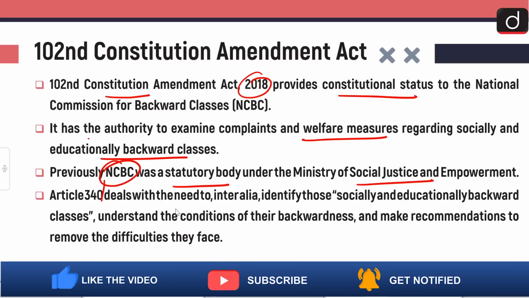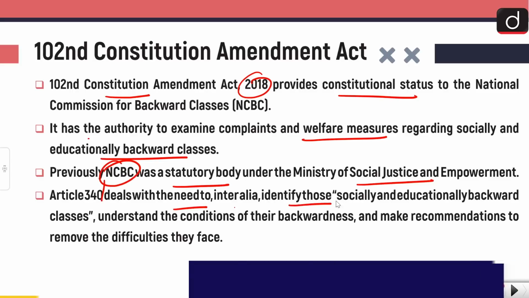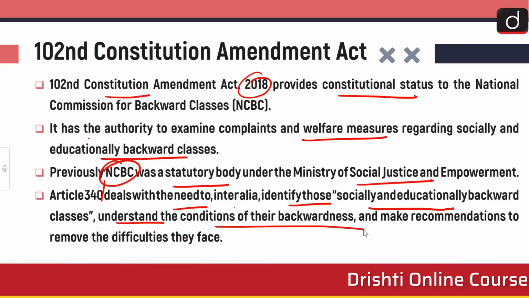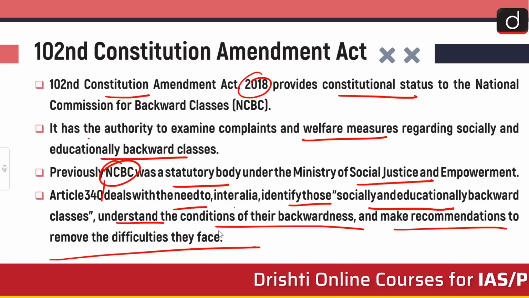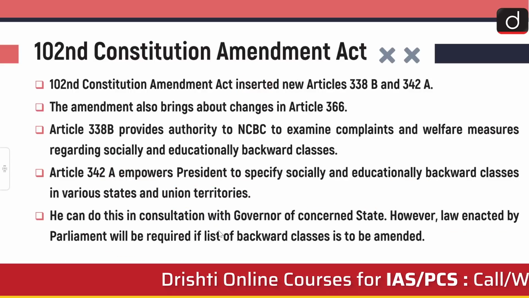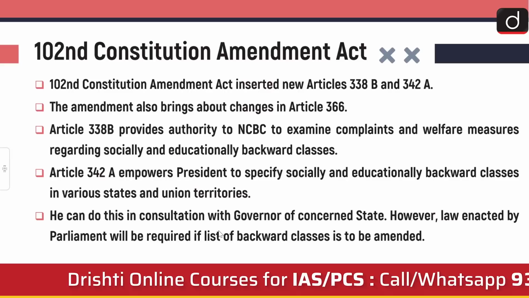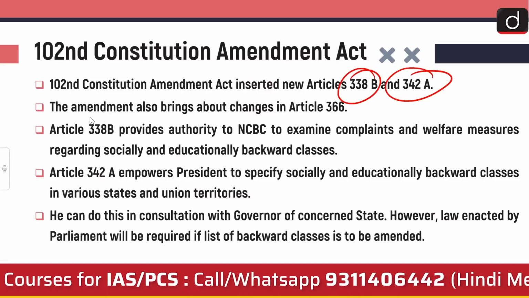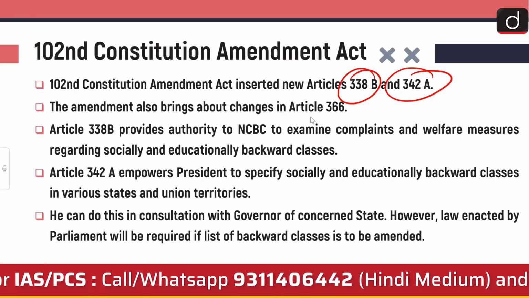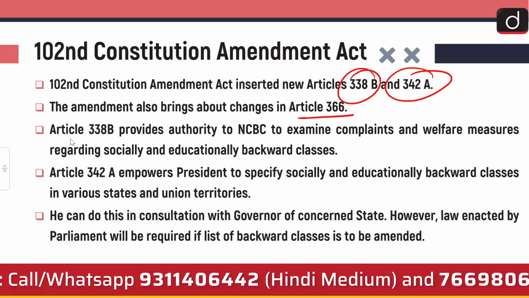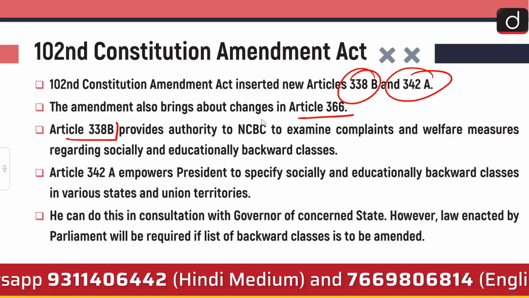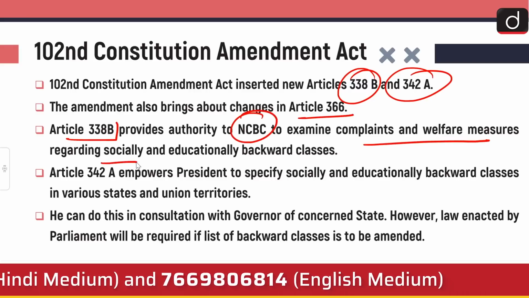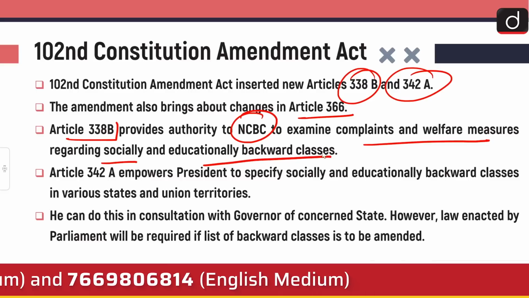Article 340 deals with the need to, inter alia, identify those socially and educationally backward classes, understand the conditions of their backwardness, and make recommendations to remove the difficulties faced. The 102nd Constitution Amendment Act inserted two new articles, Article 338B and 342A. The amendment also brings about changes in Article 366, and Article 338B provides authority to NCBC to examine complaints and welfare measures regarding socially and educationally backward classes.